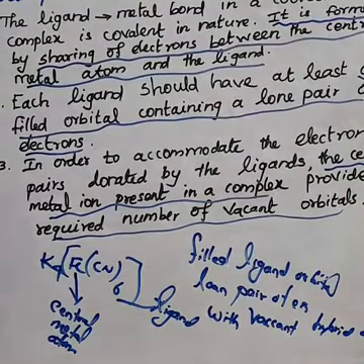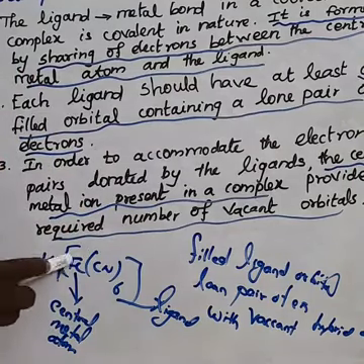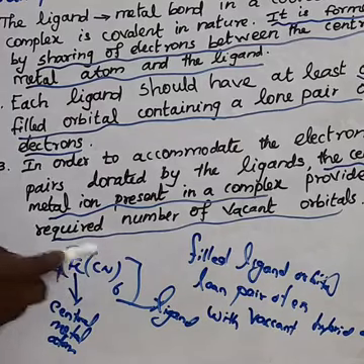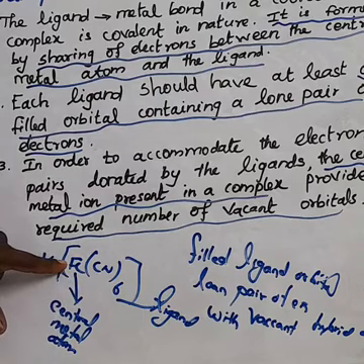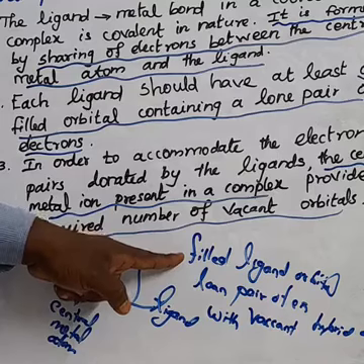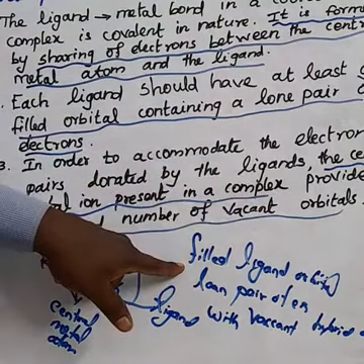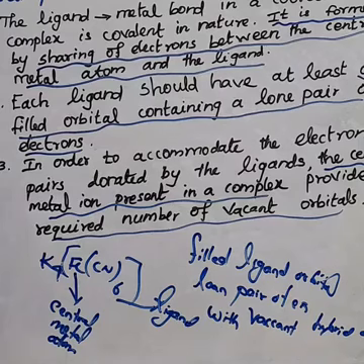This is the valence bond theory. I told you this is one of the coordination compounds. It has a counter ion, and this is the central metal atom and this is the ligand. According to valence bond theory, a bond is formed between the central metal atom and the ligand due to the overlap of a filled ligand orbital containing a lone pair of electrons with the vacant hybrid orbitals of the central metal atom.